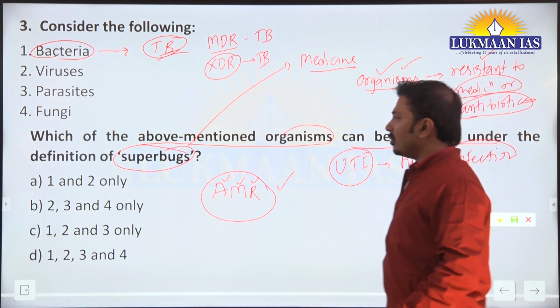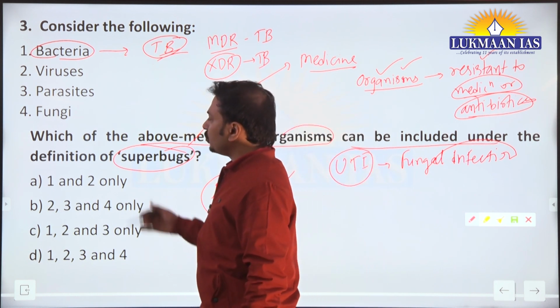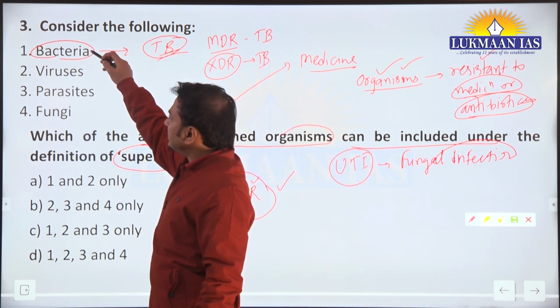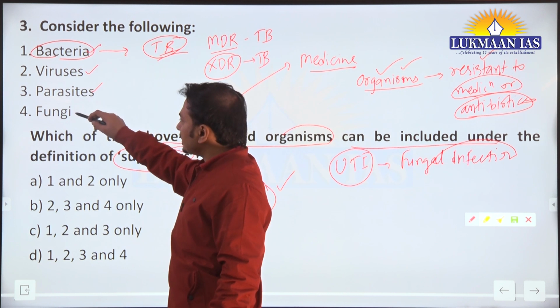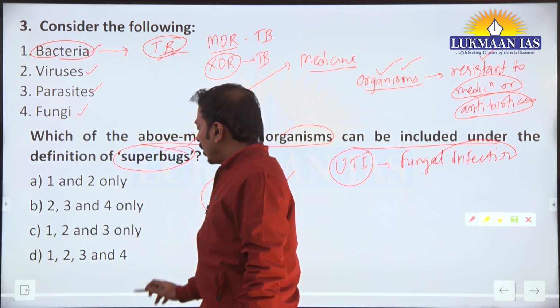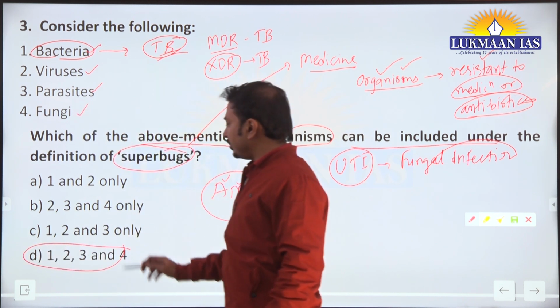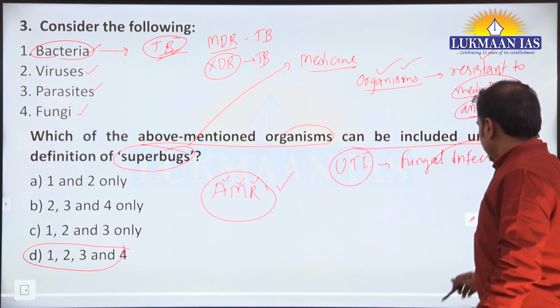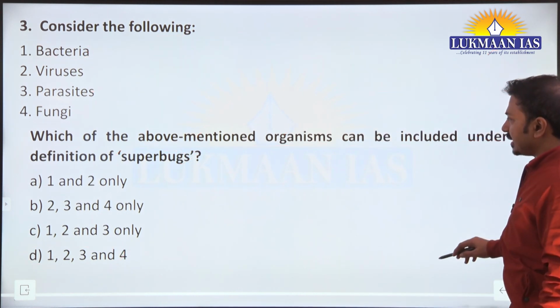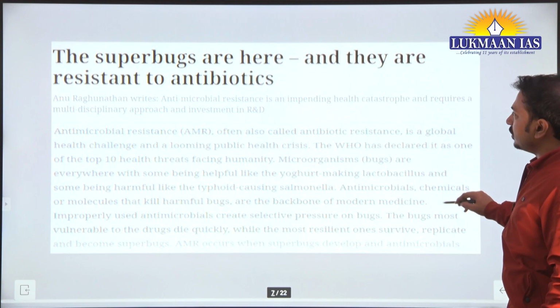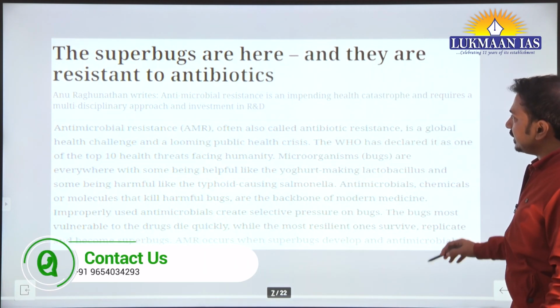Okay, and talking about the definition of superbugs, which all are included, these all bacteria, viruses, parasites as well as fungi, all four are or can be considered under the definition of superbugs. So D is the correct answer here. Okay, superbugs are here and they are resistant to.